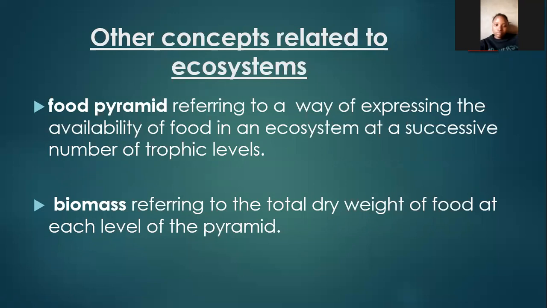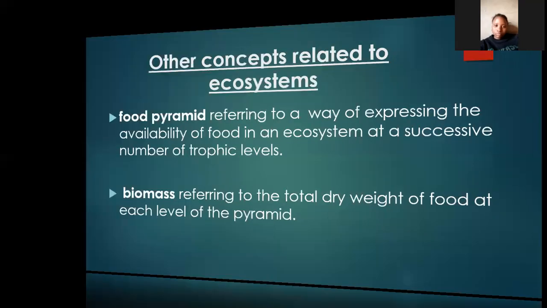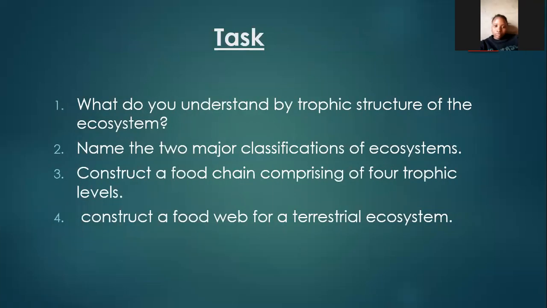Biomass refers to the total mass, total dry weight of food at each level of the pyramid. Of course, we had looked at these terms earlier. We can move on and look at these two concepts later. So I want us to understand these terms that we have put across.